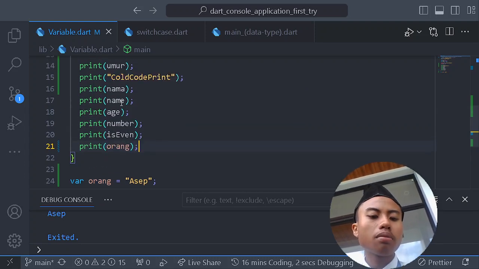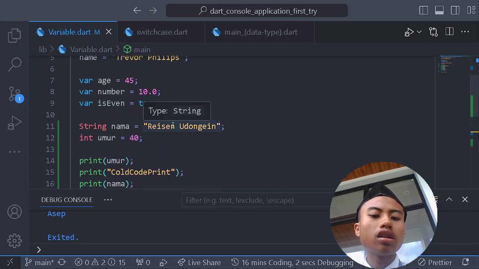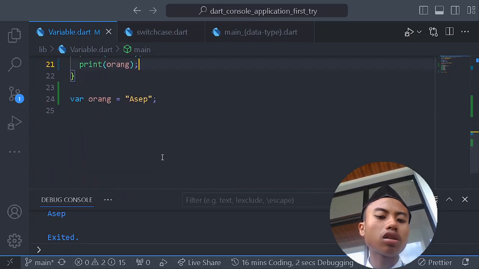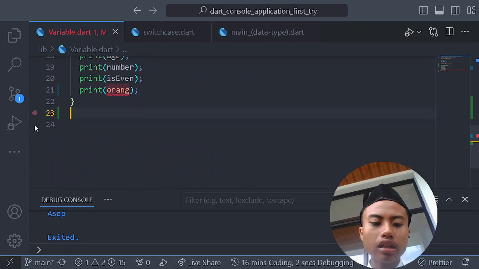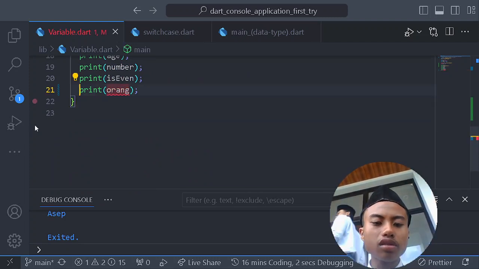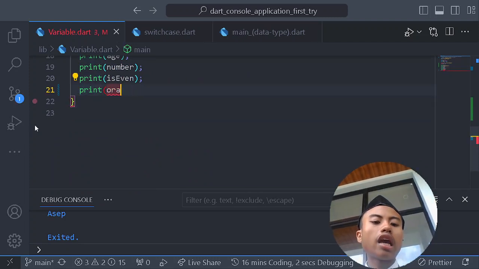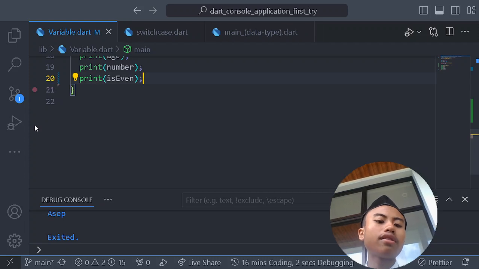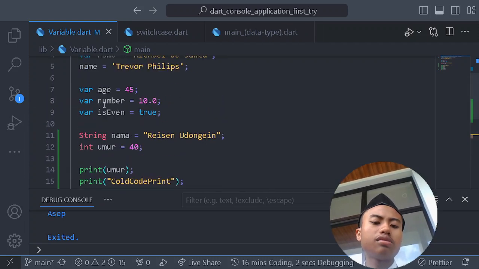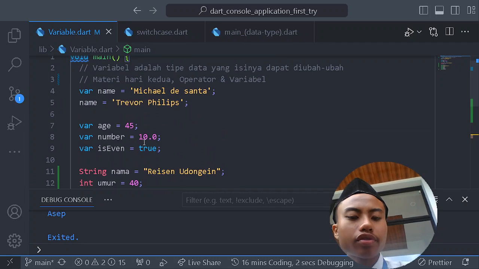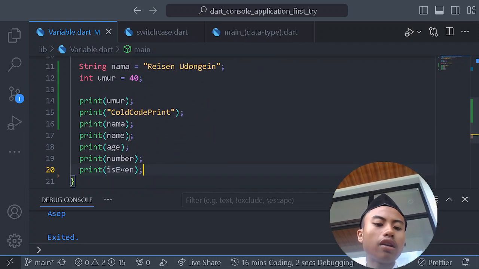But when we see this thing, we only see type of string. So I highly recommend against using it. Just use what we have learned, bro. Just make the variable in here and then call it over here.